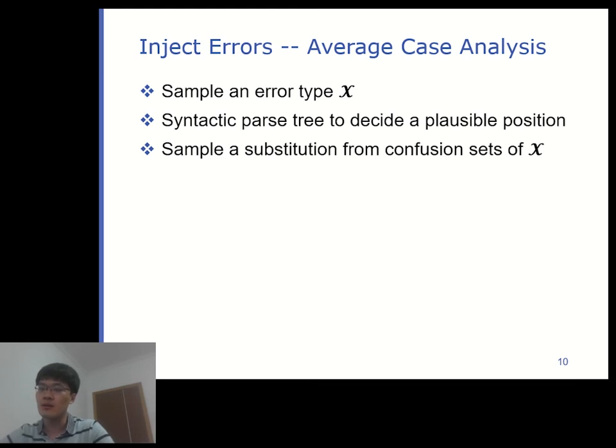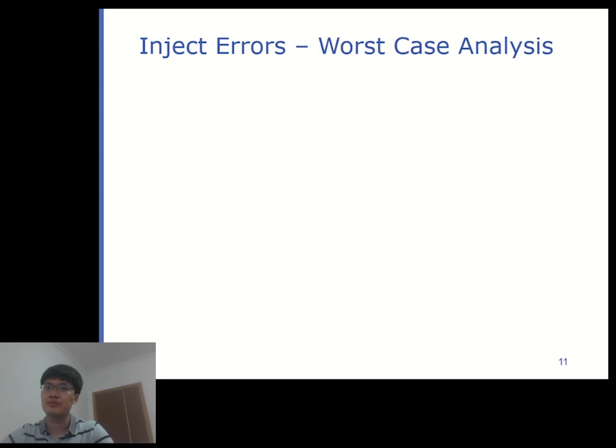Then, we sample a word from the confusion matrix and inject that error. For example, we might want to sample an article or a determiner error. A syntactic parser can help determine the positions of a noun or a noun phrase. Then we will know that we can inject an article here. So we can sample a word in the confusion set and substitute the original word with the sampled word.